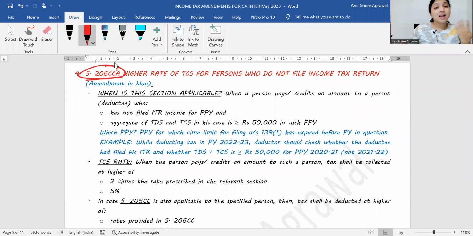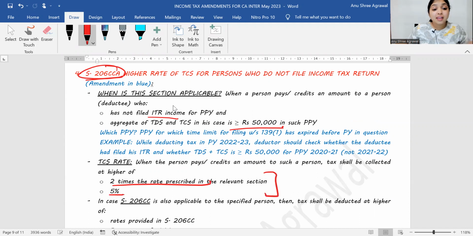I am the seller. I am supposed to collect tax from the buyer. I will see 2 years back. Did the buyer file his income tax return properly? Is his TCS credit at least 50,000 in that year 2 years back? If yes, then I will collect tax at 2 times the specified rate or 5%, whichever is higher.